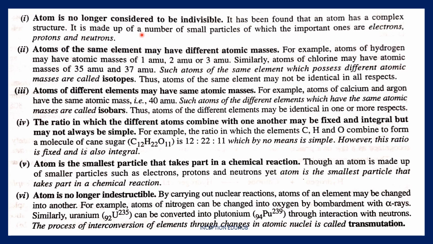So basically, this is the reason the first postulate is not very correct. According to Dalton's theory, it is not considered an indivisible particle anymore, after the discovery of electrons.